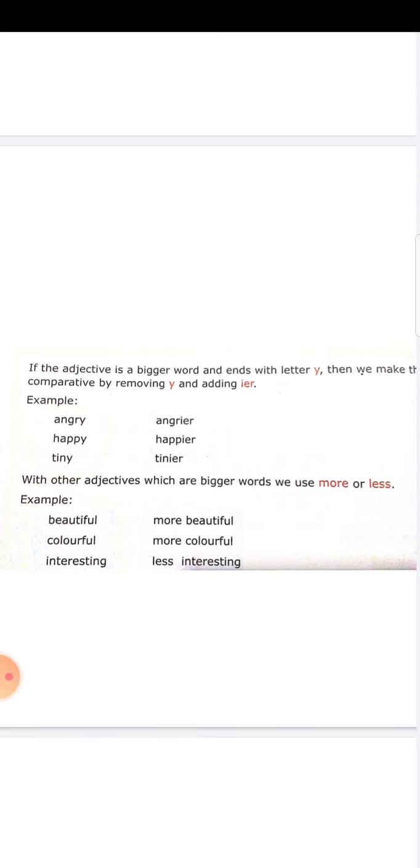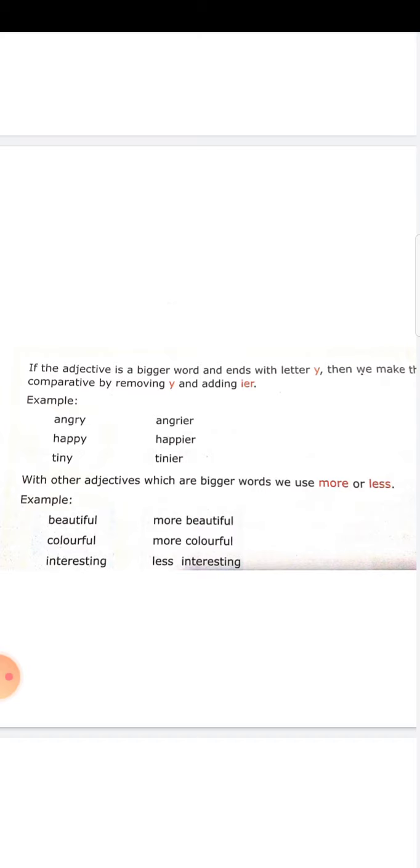Now, if the adjective is a bigger word, not a very big word, that ends with Y, then we make the comparative degree by removing Y and adding er. So when an adjective ends with Y, we change Y into IER in the comparative form. Angry, A-N-G-R-Y, will be changed into A-N-G-R-I-E-R in the comparative form. Happy, H-A-P-P-Y, will be changed into H-A-P-P-I-E-R as a comparative form.